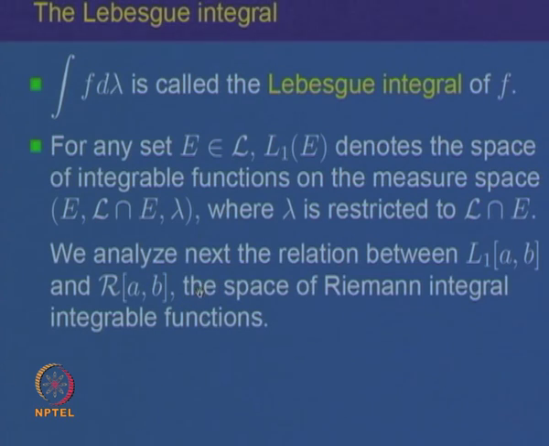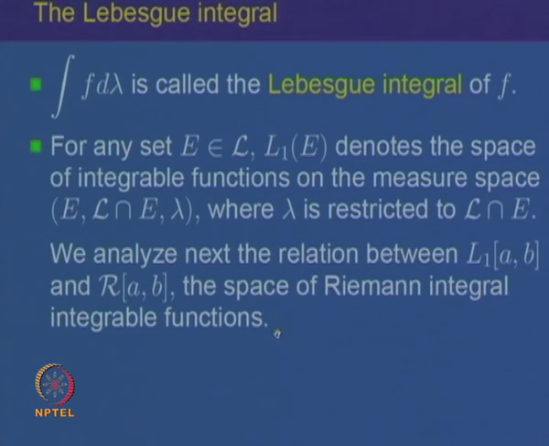That was one of the starting points for our discussion of this subject, namely that the space of Riemann integrable functions had some difficulties, some drawbacks, for which we wanted to extend the notion to a larger class, and this is the larger class L 1 of A B.